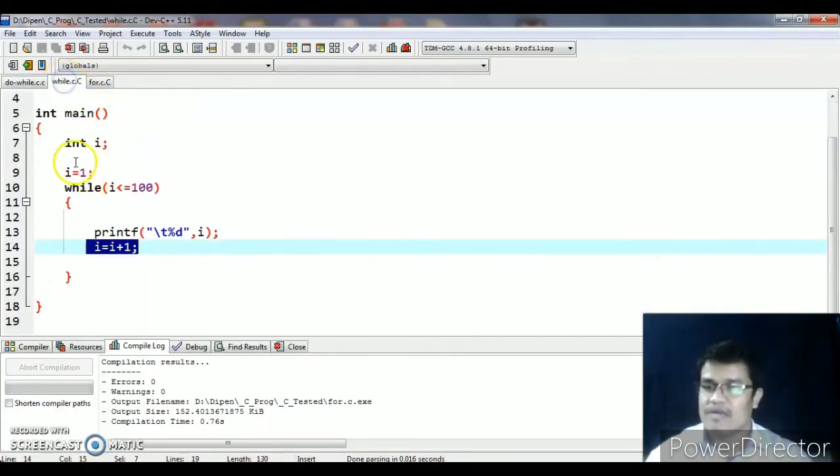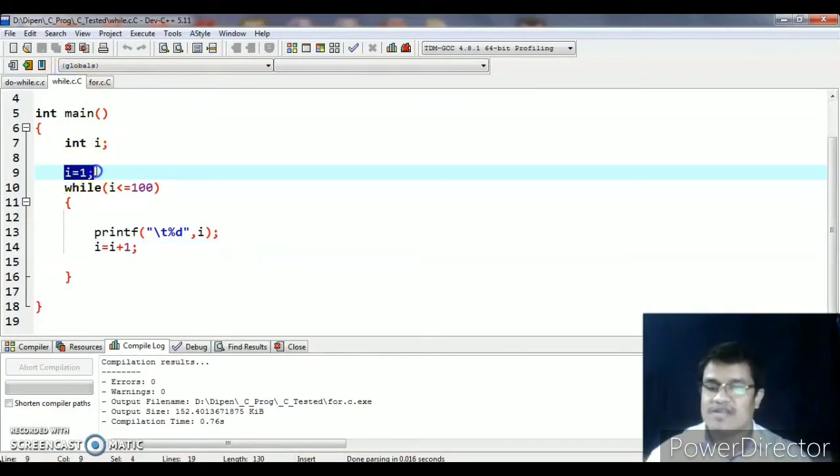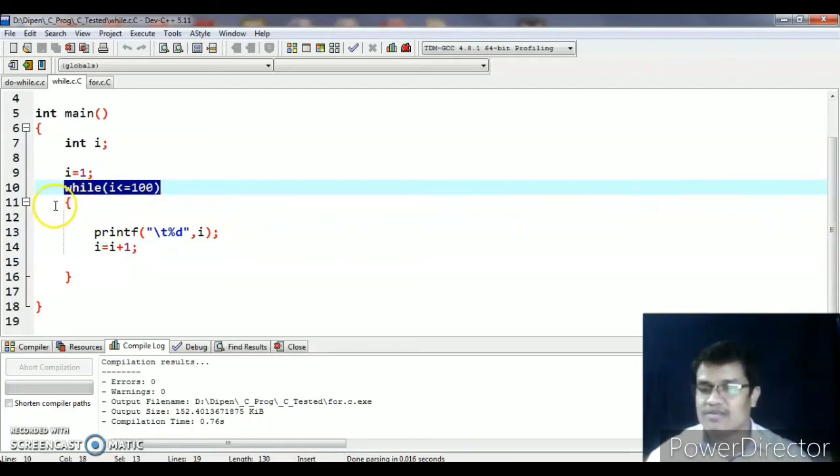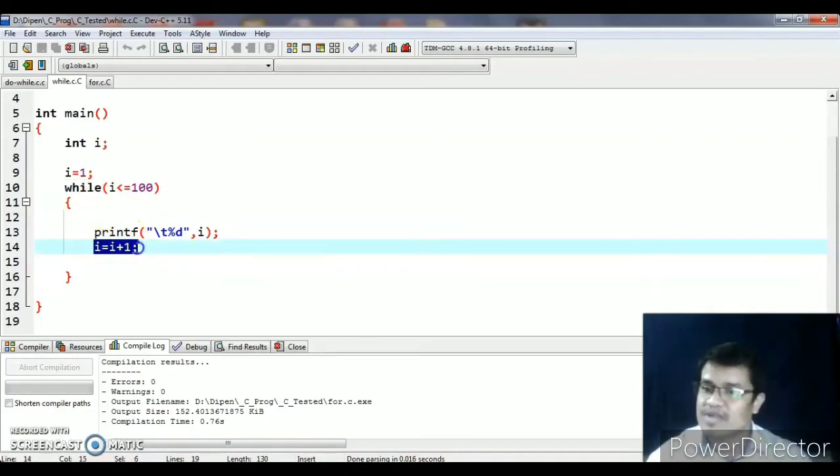But in case of while, what happens? Initialization is the same as in do while, at the beginning. In the second position, the modifier came in case of do while, but in case of while, the condition comes, and modification comes at the last. This is the slight difference between do while and while.